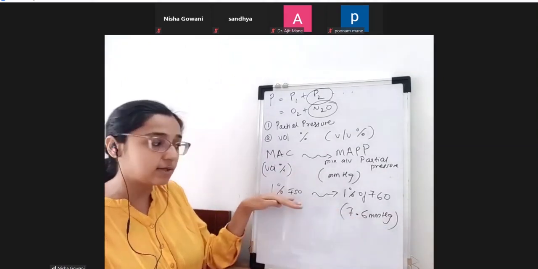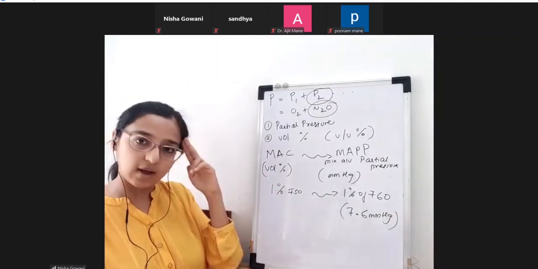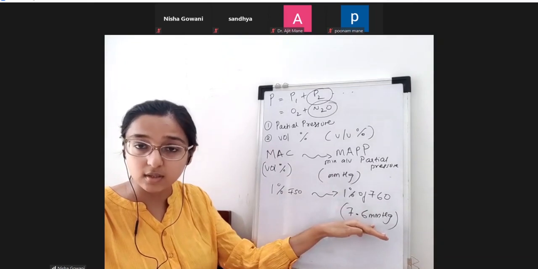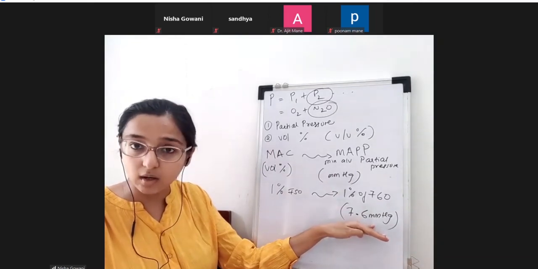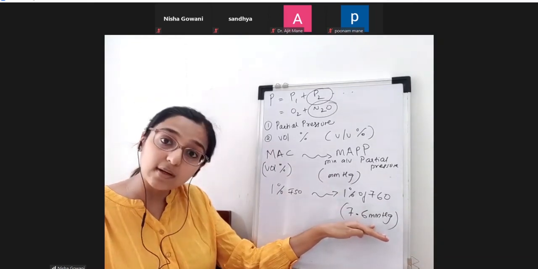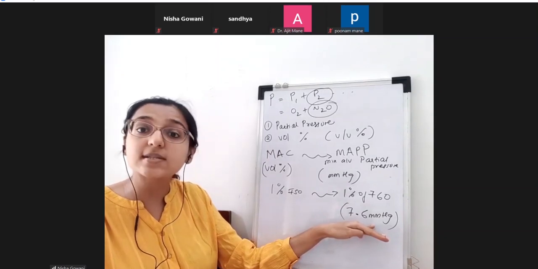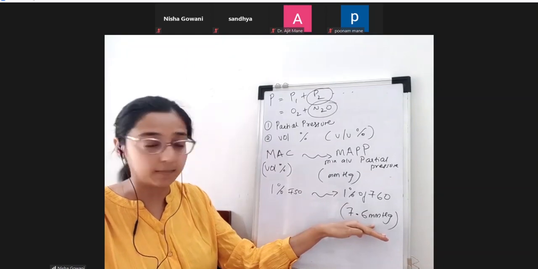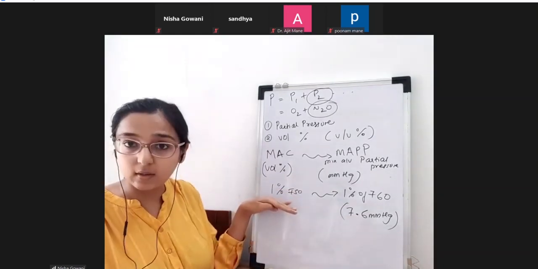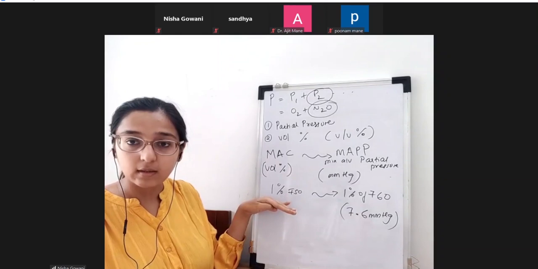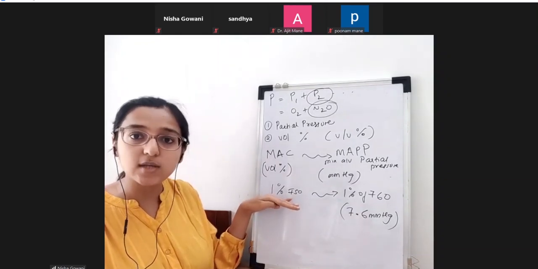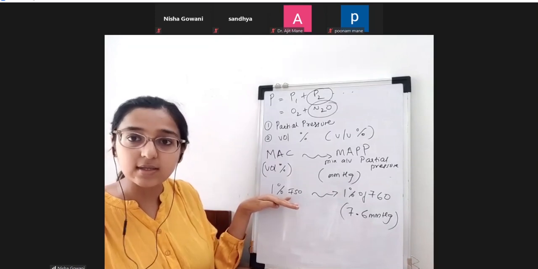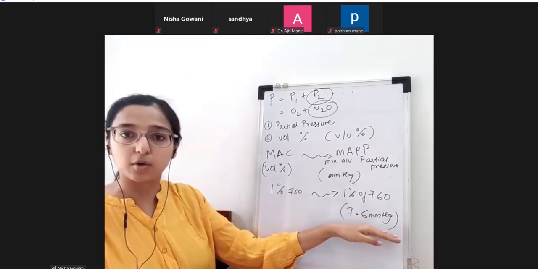So if somebody tells you 1% isoflurane is going, you have to keep in mind, okay, this is the partial pressure of isoflurane in the alveolus. And I want equilibrium to occur with blood, and then I want equilibrium to occur with brain. Because depth of anesthesia ultimately depends upon pressure equilibrium, not volume percent equilibrium, right? So although you visualize volume percent on your monitor, on your dial settings, concentration settings, you should have this at the back of your mind.